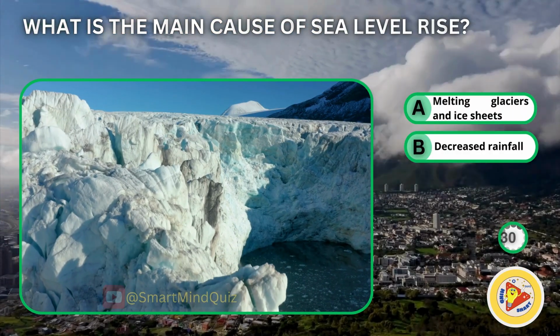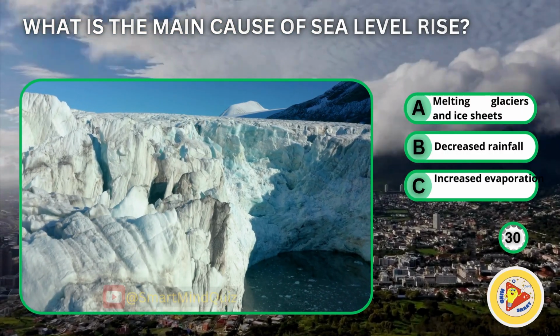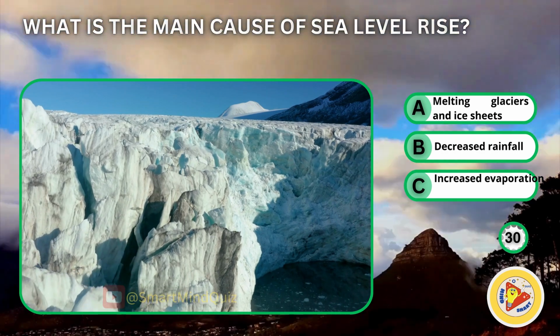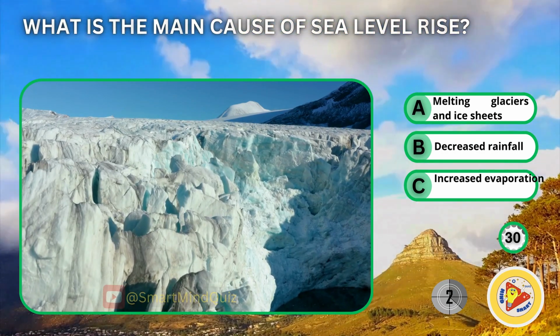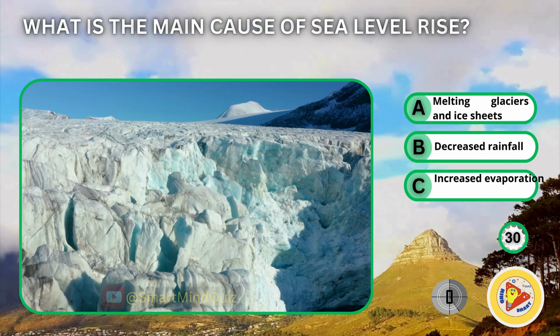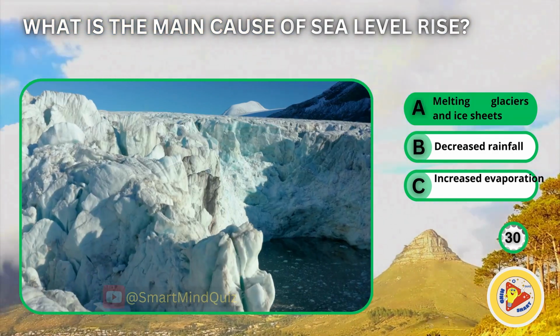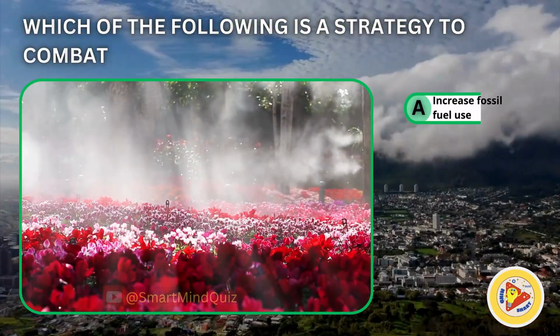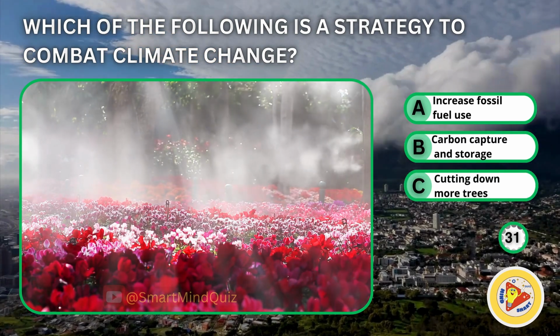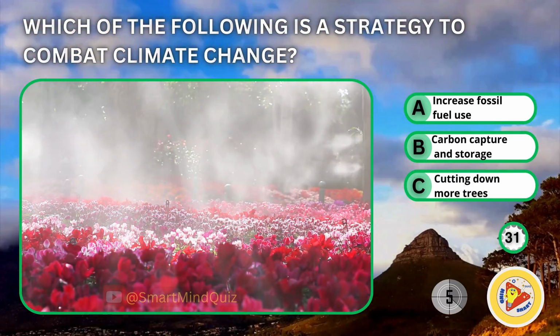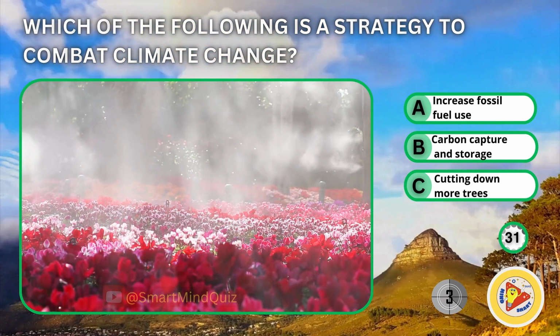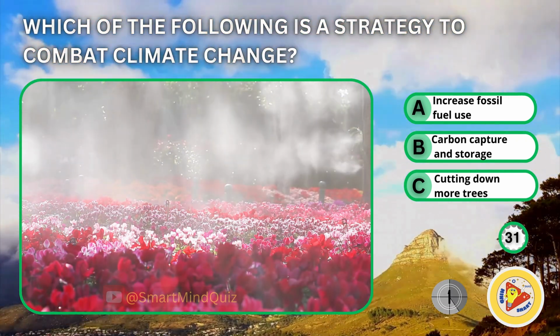What is the main cause of sea level rise? Melting glaciers and ice sheets, decreased rainfall, increased evaporation. Melting glaciers and ice sheets. Which of the following is a strategy to combat climate change? Increase fossil fuel use, carbon capture and storage, cutting down more trees.